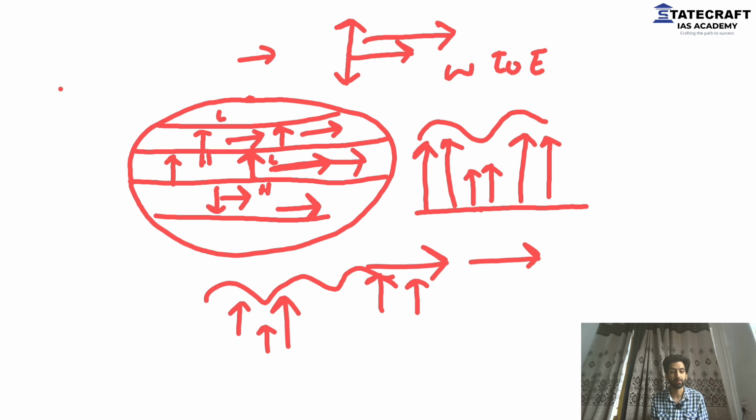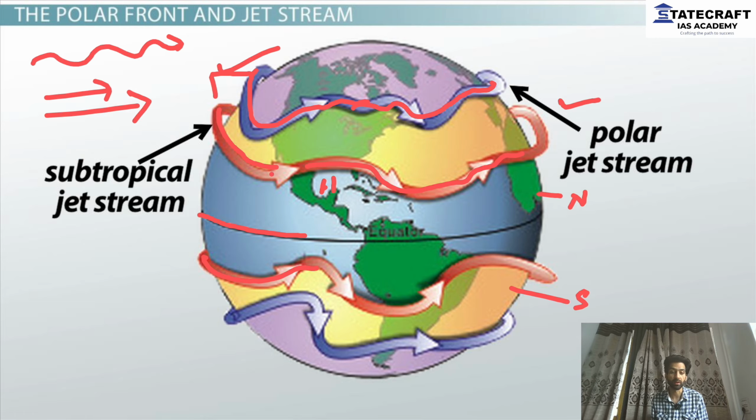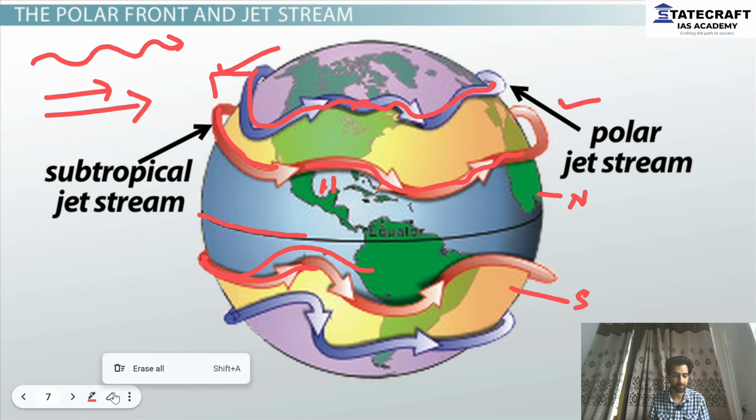What is meandering? Meandering is this path. So that is why the jet stream blows somewhat like this, up and down. Now, do you understand why we have two permanent jet streams? One polar jet stream and one subtropical jet stream. I hope this is clear why there are two jet streams.